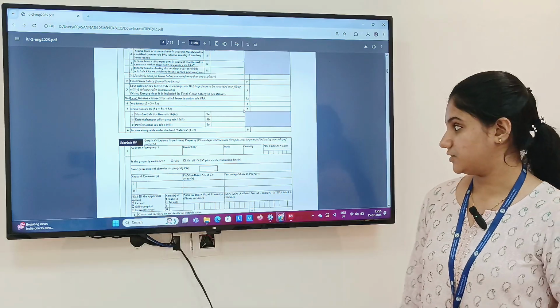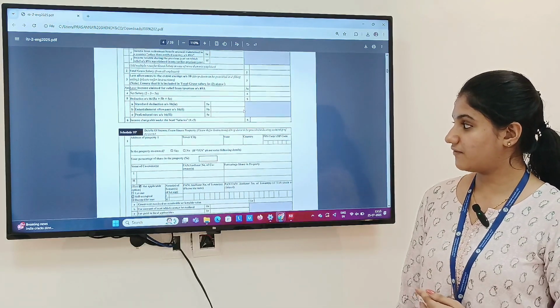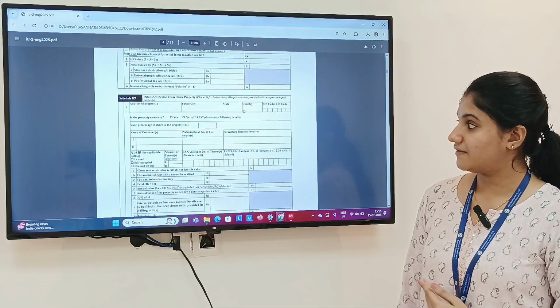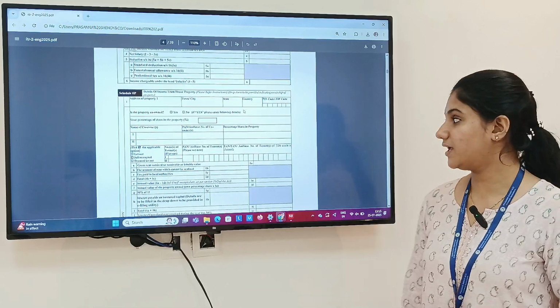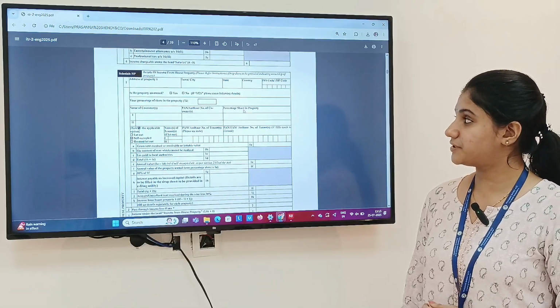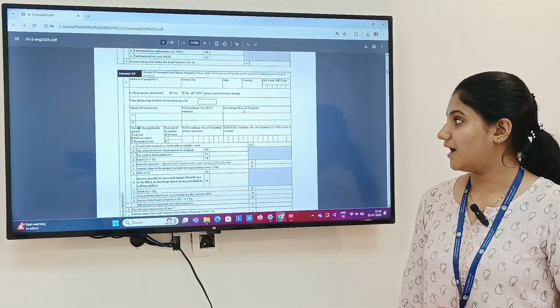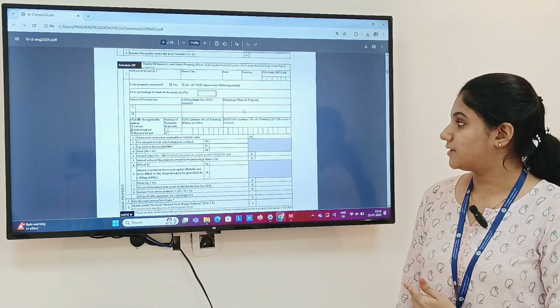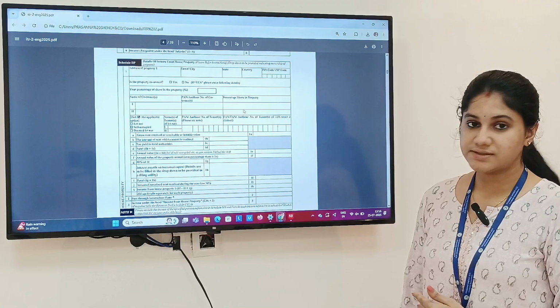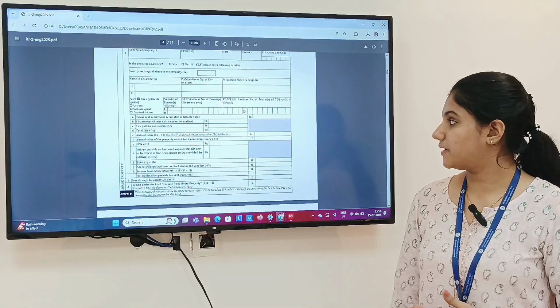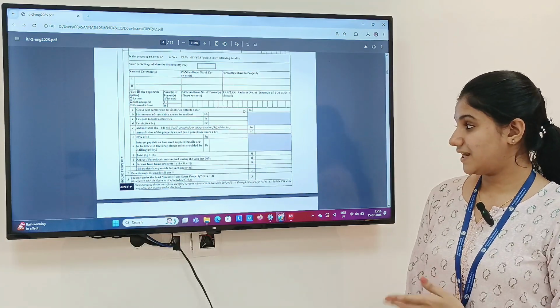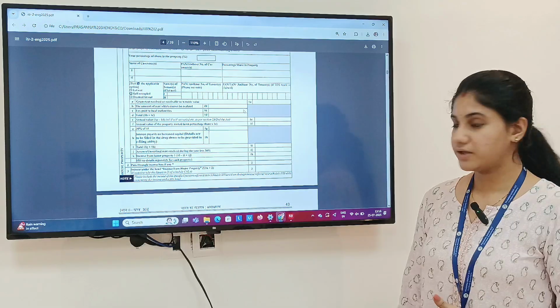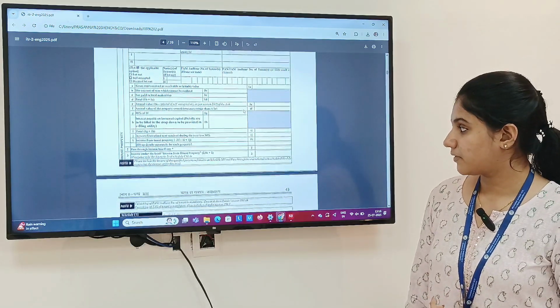Now you have to give information under Schedule HP, that is income from house property, wherein you have to give information regarding how many properties you are having, that is address of property 1, and it goes on property 2, property 3, and then any co-owners, their name also has to be mentioned. Then if there is any arrears or unrealized rent received, you have to mention it as well.